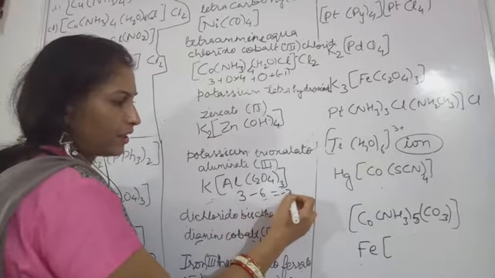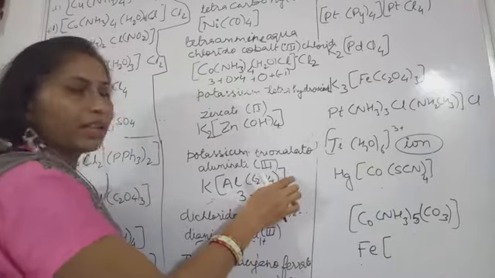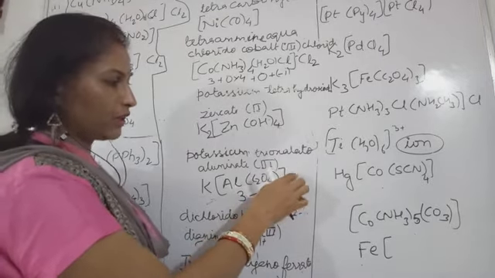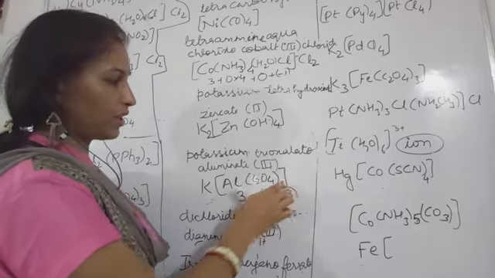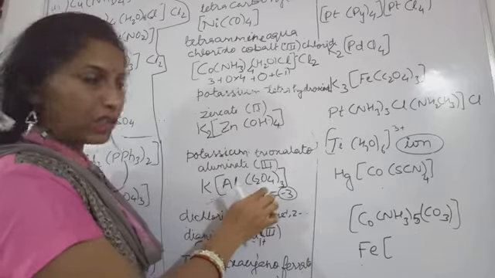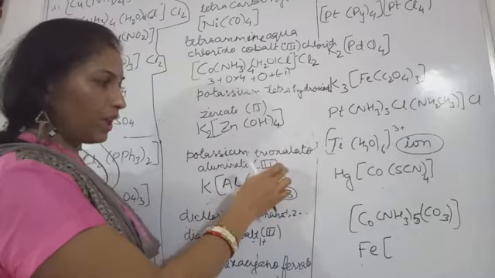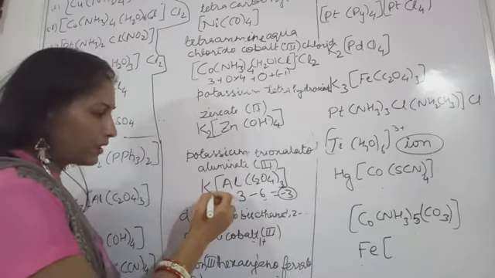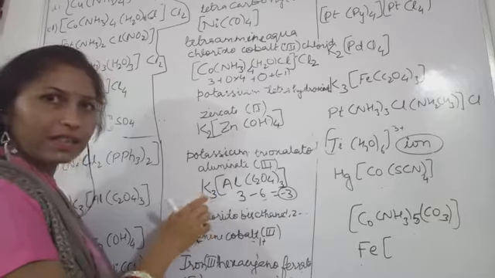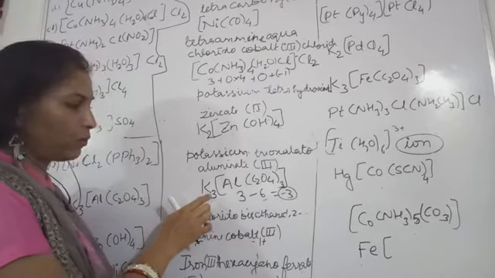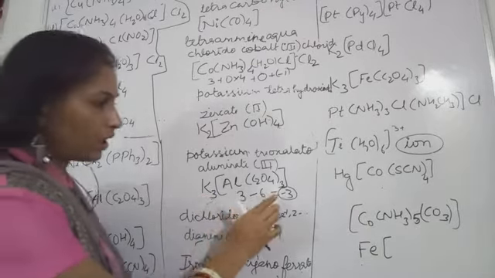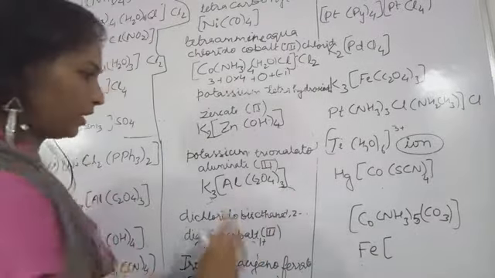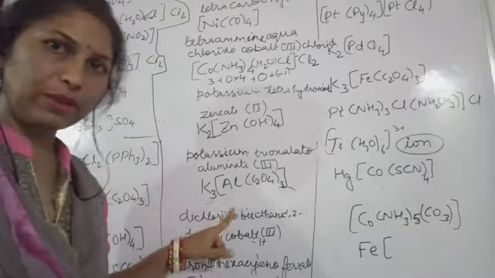This -3 charge is possessed by this coordination sphere. In order to neutralize it, +3 charge you need. How are you going to get this +3 charge? From this potassium. So 3 potassiums you are taking here. So the counter ion will have K3. This will be the formula.